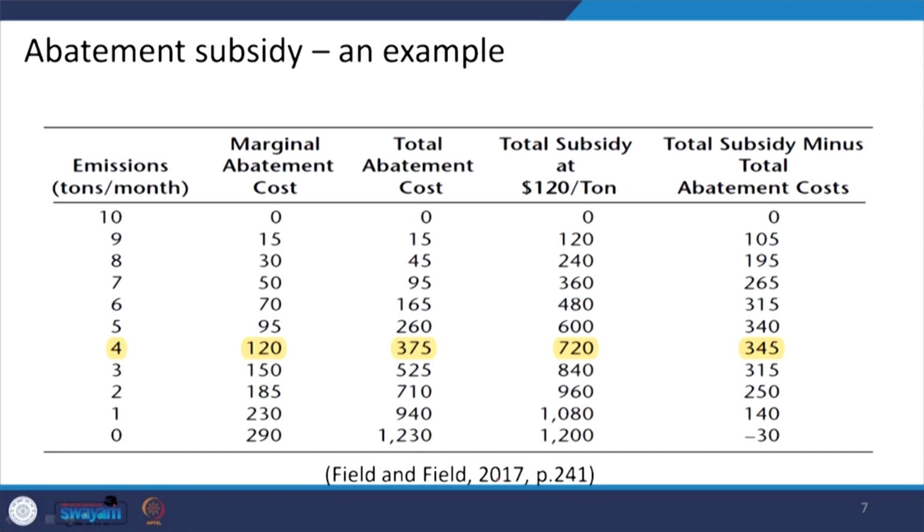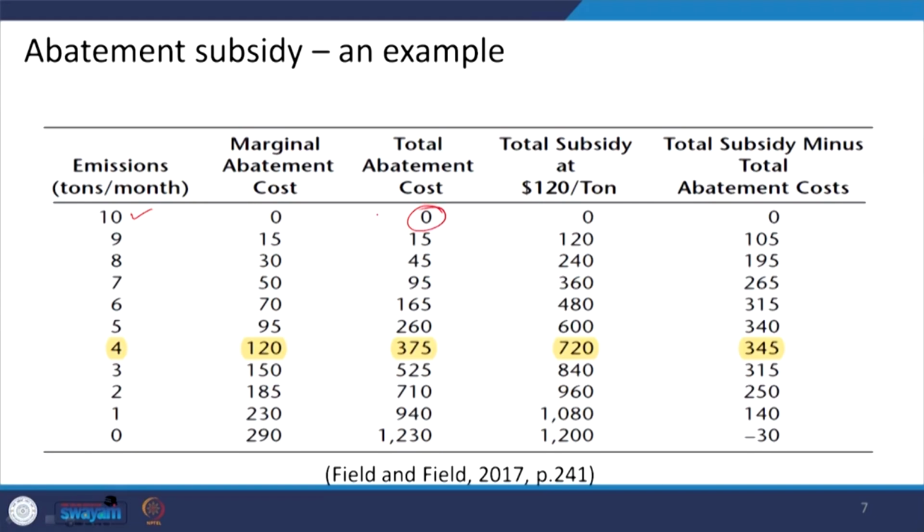Let us say the farm has set its benchmark level of pollution at 10 tons of emissions per month. That means if the farm produces the same level of emissions, 10 tons, in the next month, then it has not abated anything, it has not reduced any pollution.